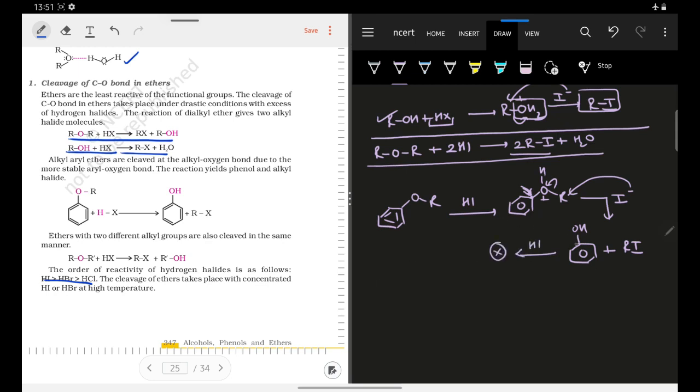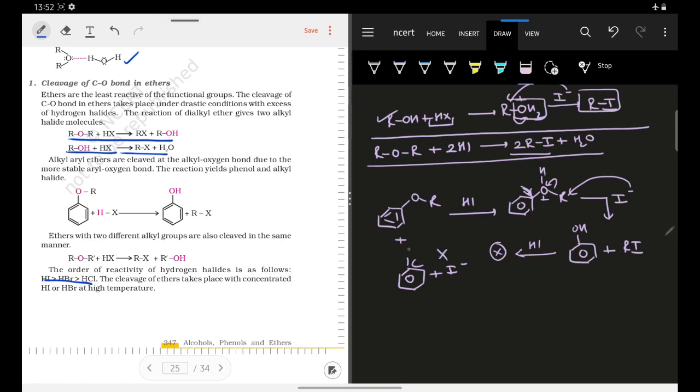Why? Because we know that even if we protonate this phenol, your I minus cannot attack this carbon atom. Why? I have just told you the reason right now itself, that the carbon oxygen bond is strong, or we can say that the carbon oxygen bond has partial double bond character.